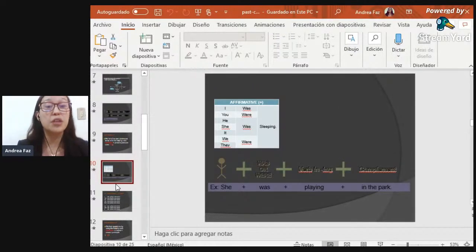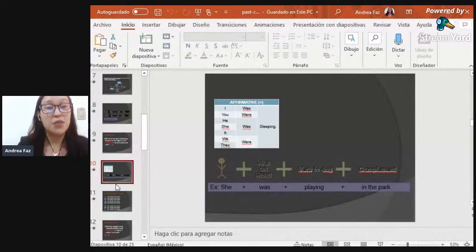But before we continue with the structure, I want to give you some advice about the use of the verb to be in past. Sometimes we tend to confuse was, were, and I am, is, are. But it is all about singular and plural pronouns.